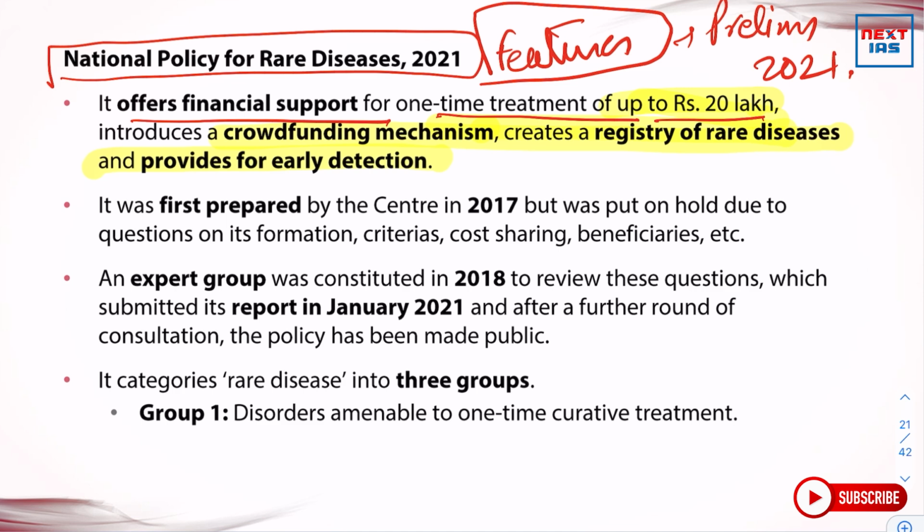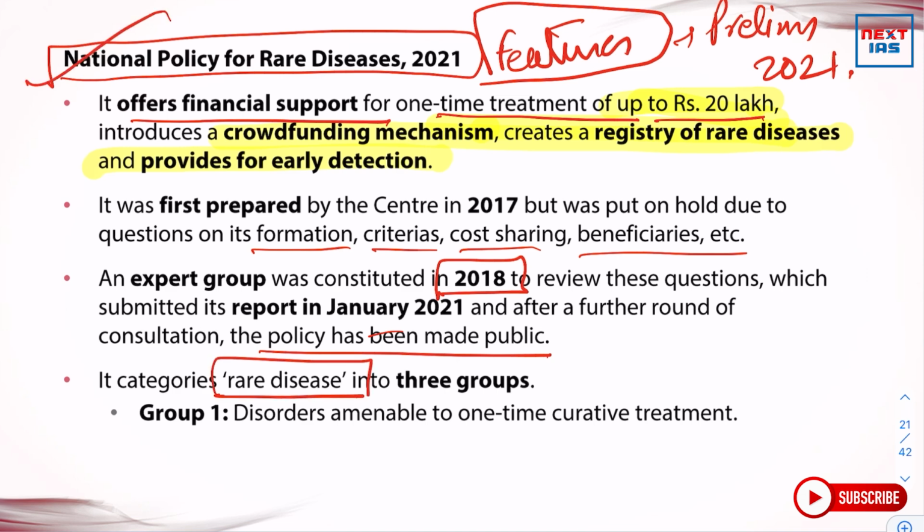It was first prepared by the Centre in 2017 but was put on hold due to questions on its formulation, criteria, cost sharing, beneficiaries, etc. An expert group was constituted in 2018 to review these questions, which submitted its report in January 2021, and after a further round of consultation, the policy has been made public. The policy categorizes rare diseases into three groups. So what are these three groups?